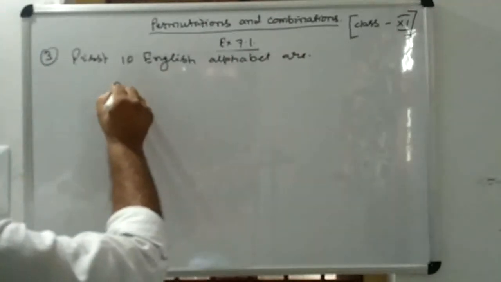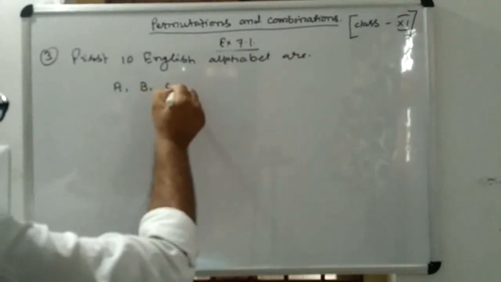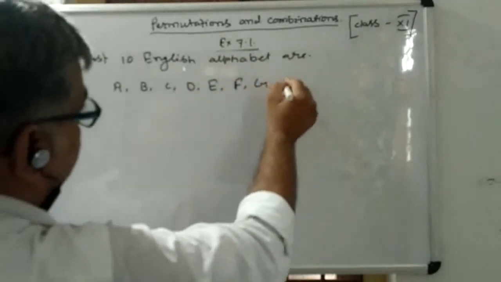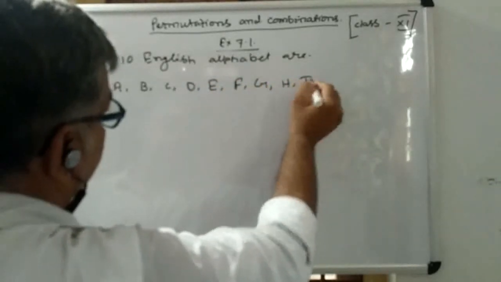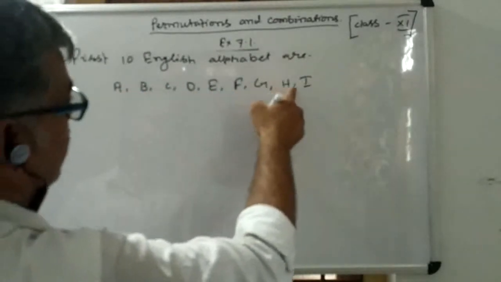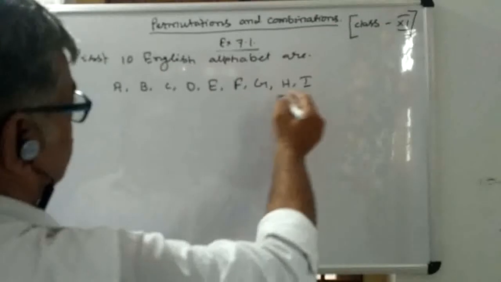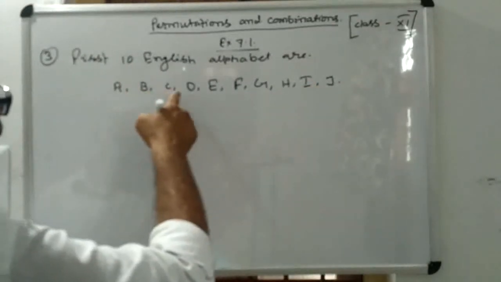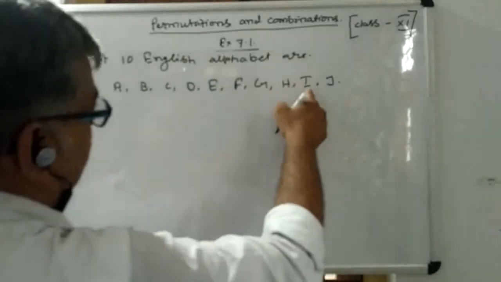A, B, C, D, E, F, G, H, I, J, that is 1, 2, 3, 4, 5, 6, 7, 8, 9, 10.